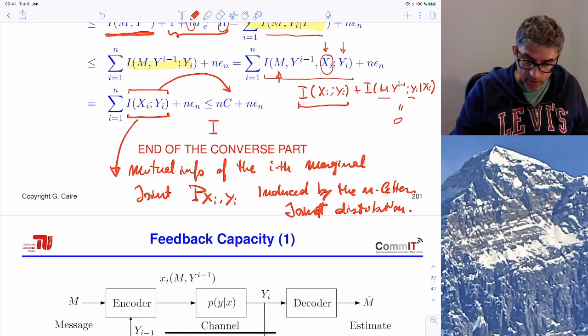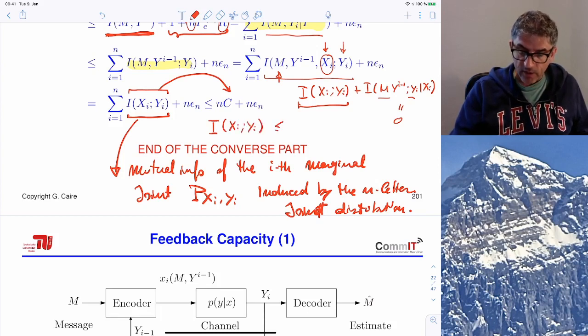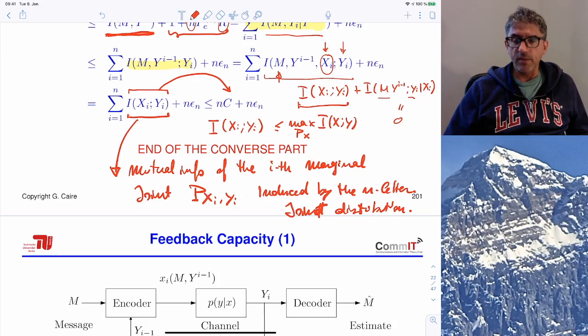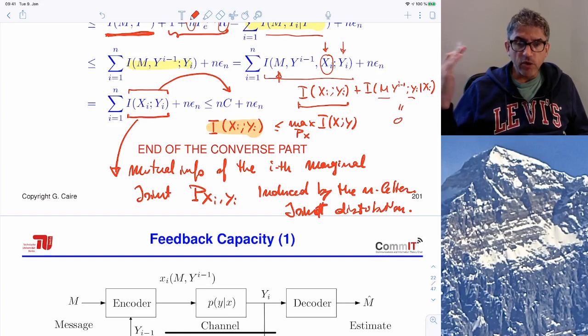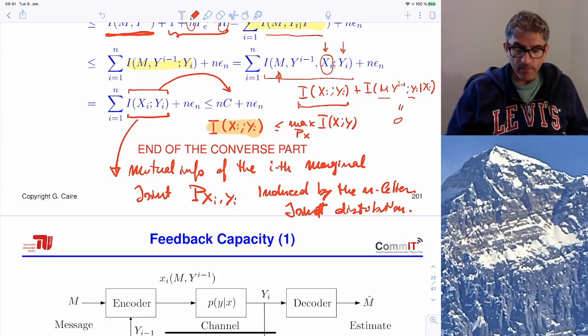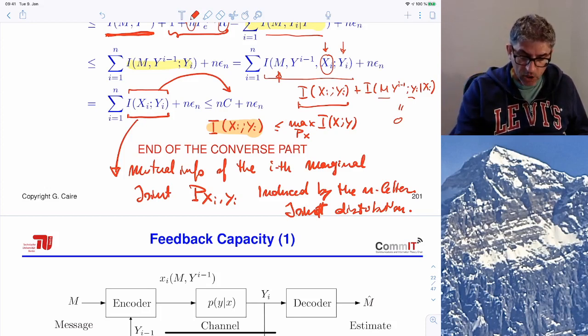So for any joint distribution in the ith marginal, this mutual information is less or equal than the max over px of this. Just because here we are maximizing over the input distribution, while for the term marked in orange, this is for a given marginal distribution of xi that depends on the codebook that we don't know, but certainly it cannot be larger than the maximum. So we can upper bound each of these terms with C.